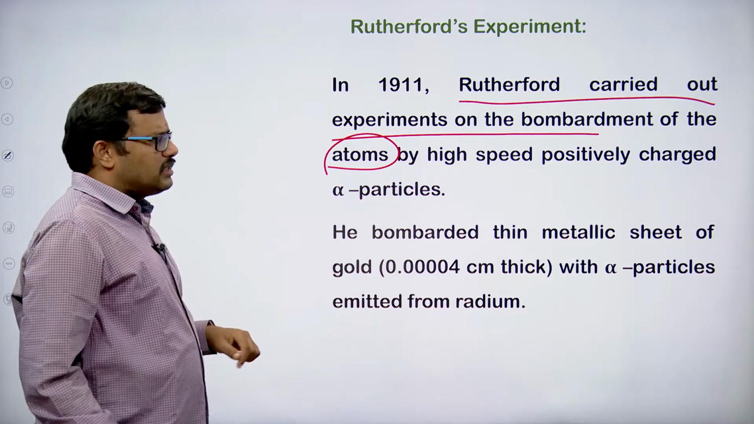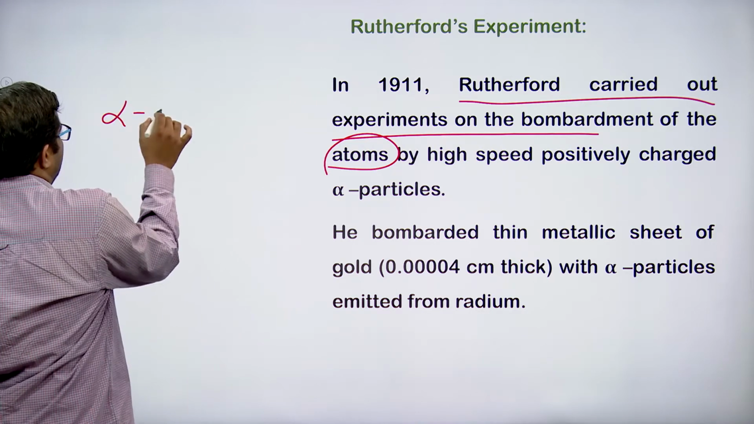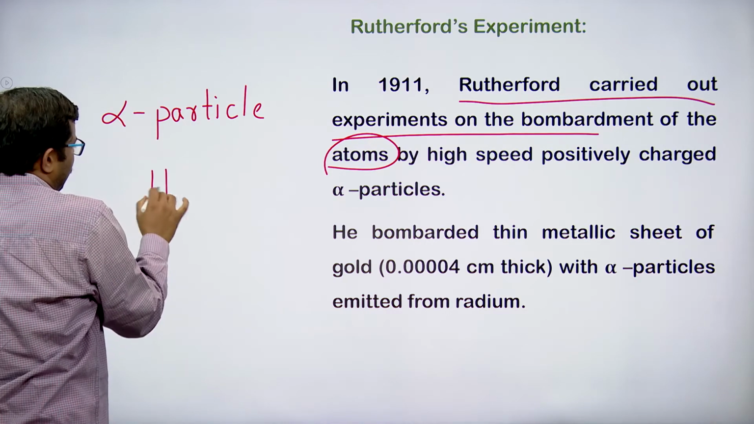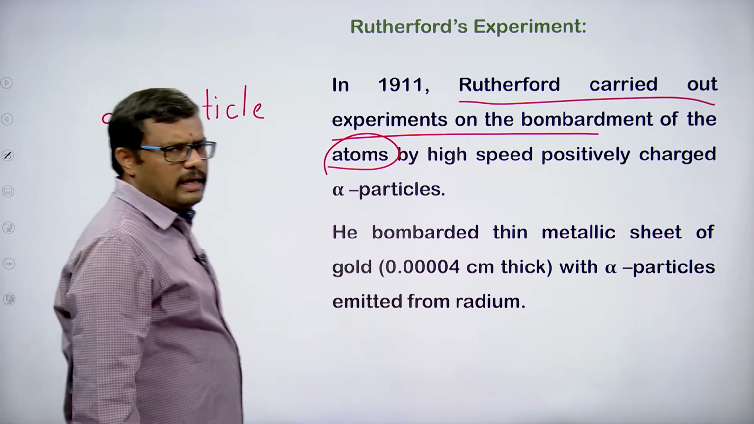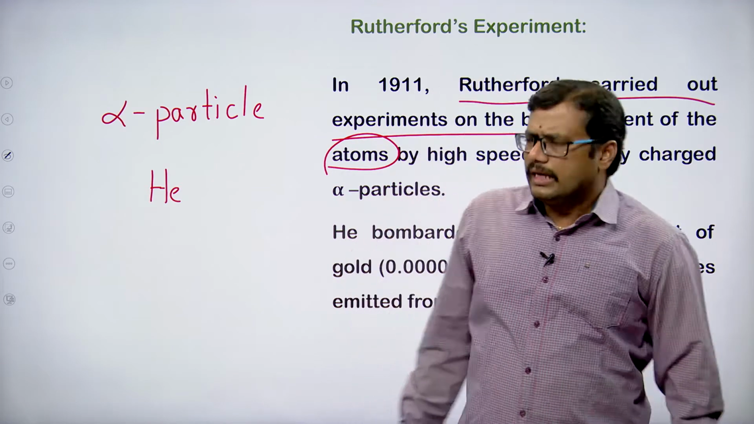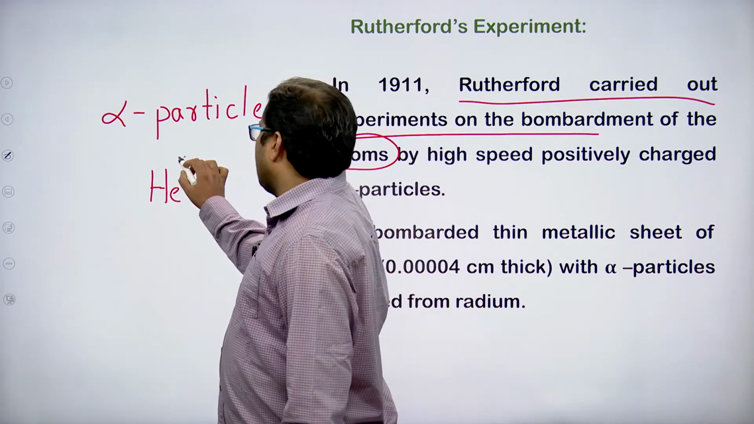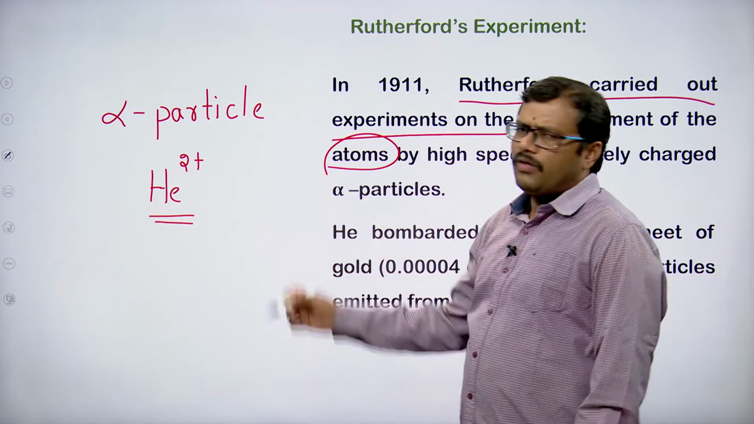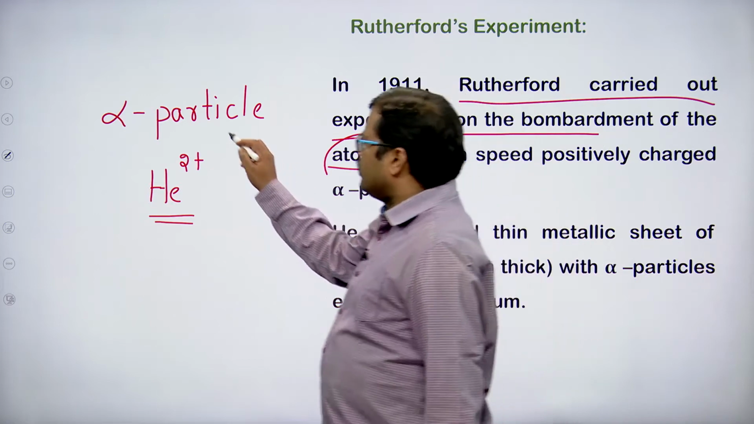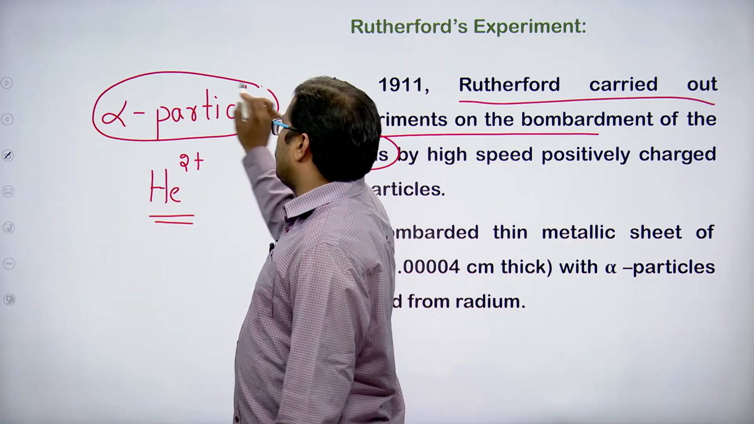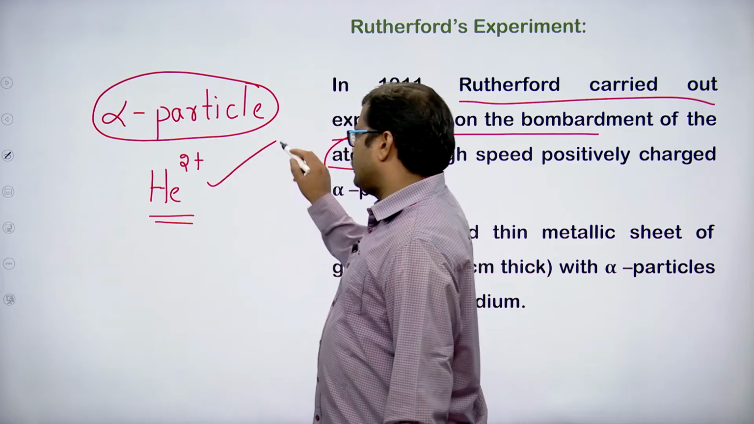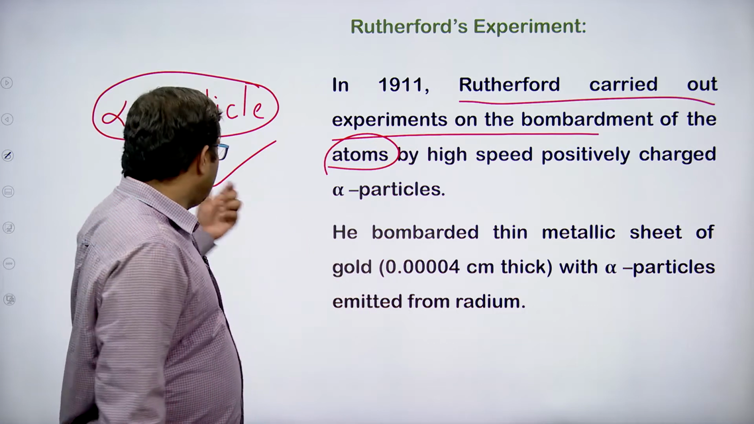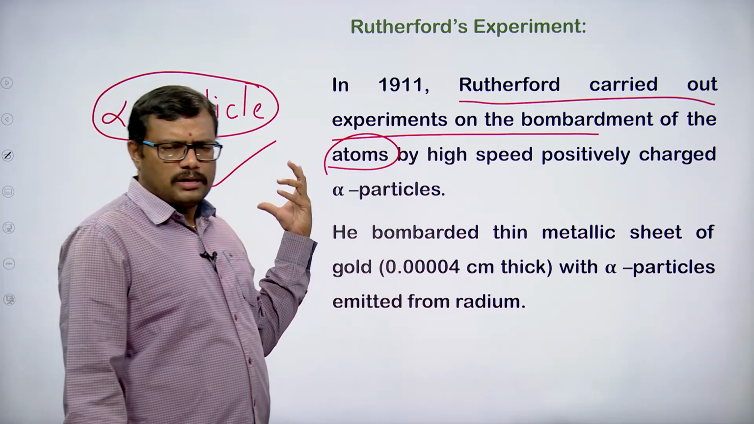A positively charged alpha particle is nothing but the helium nuclei. What is it? Alpha particle is helium nuclei. The second element in the periodic table is helium. So helium is having two positive charges. Helium with two positive charges is the alpha particle. Okay. So the alpha particle is a positively charged particle. It is a helium nuclei with two positive charges.